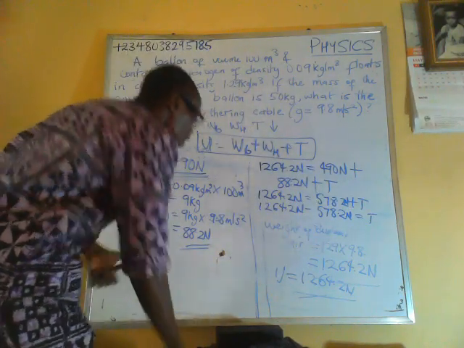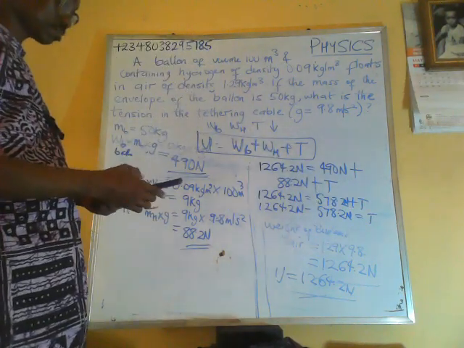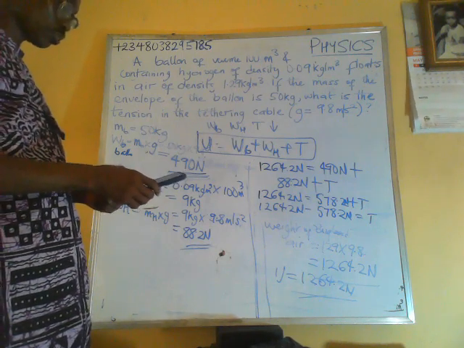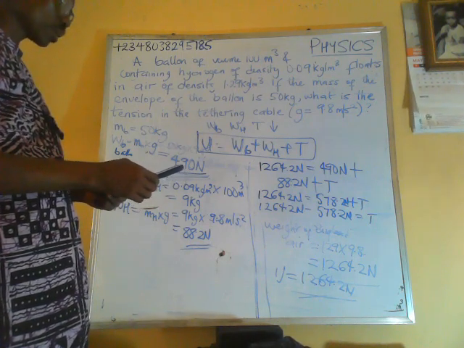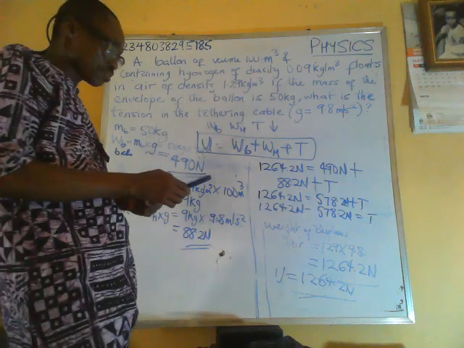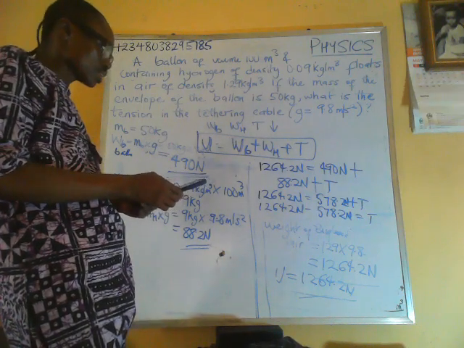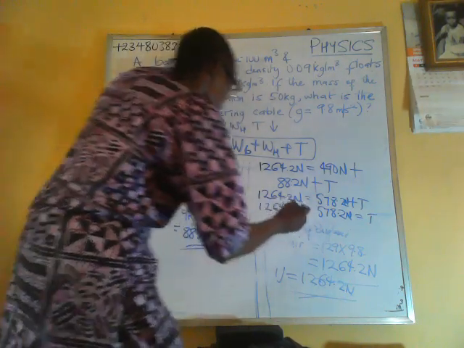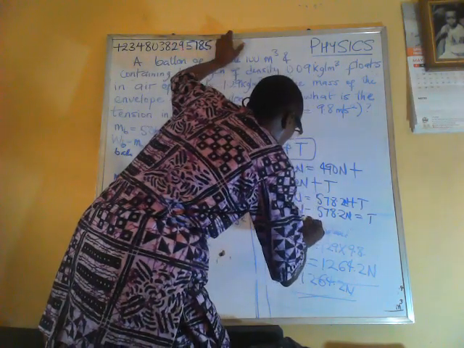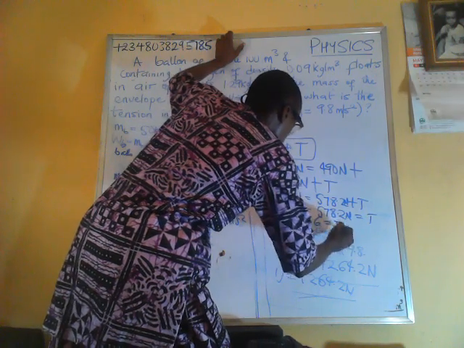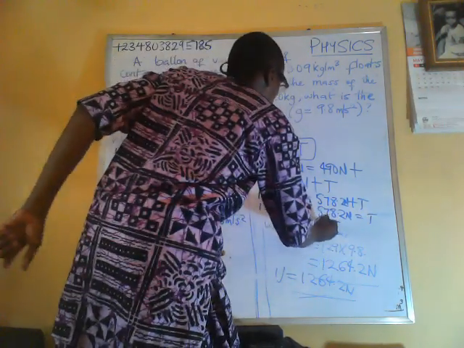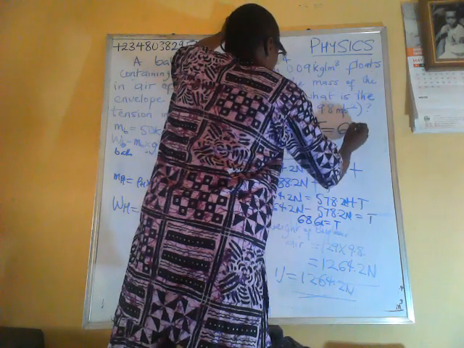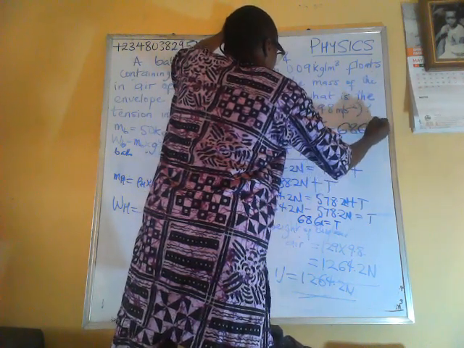So let me subtract that. 1264.2 minus 578.2. So we have 686. The tension is equal to 686 Newton.